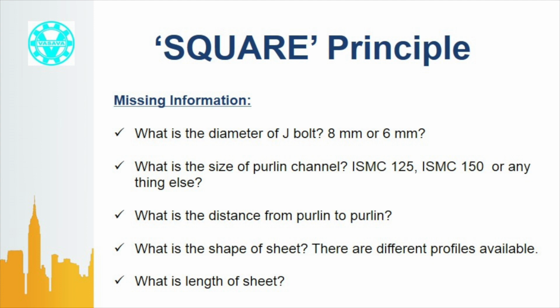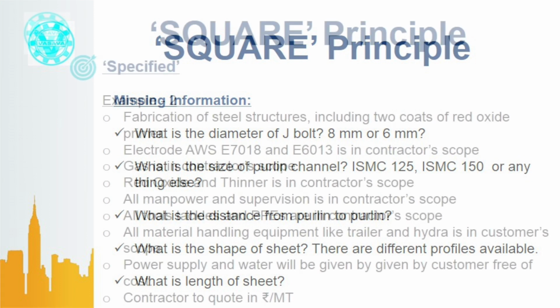How a bidder will give competitive price? Obviously, most of the bidders will assume the technical specification pessimistically, thus keep higher margin in price. Honest bidder will always get clarification of all these during tender stage. Therefore, the work is not specified. This violates the S of Square Principle. If this is properly specified, then there will not be any chance of deterioration of quality of materials by contractors.